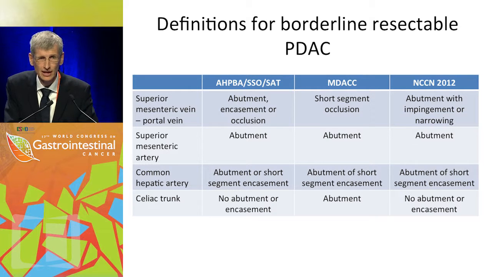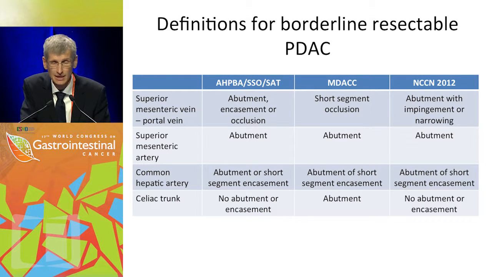This is sort of a consensus approach. These are the criteria as they are used today. This is the MD Anderson, this is the NCCN guidelines, and this is the American Hepatobiliary Pancreatic Association. As you see, there is quite a good consensus on the superior mesenteric artery and the common hepatic artery, but it differs already in the celiac trunk, where the MDACC says abutment is still regarded as borderline, whereas the AHPBA says no abutment or encasement is allowed, and the same does the NCCN.